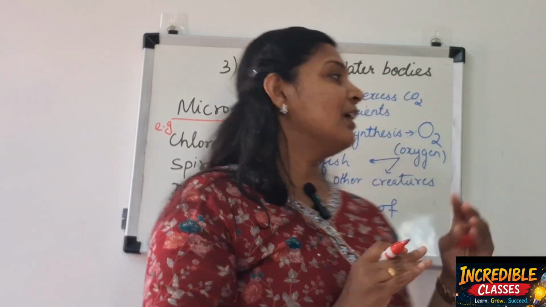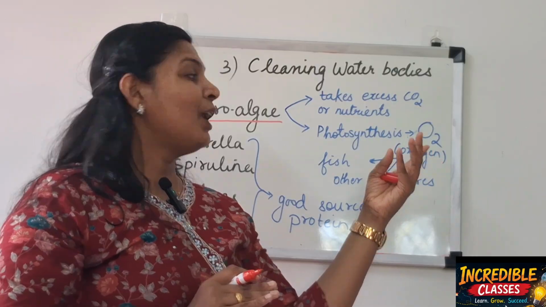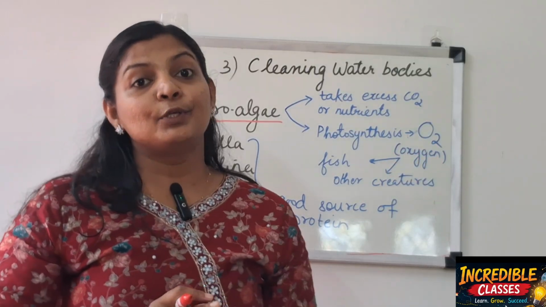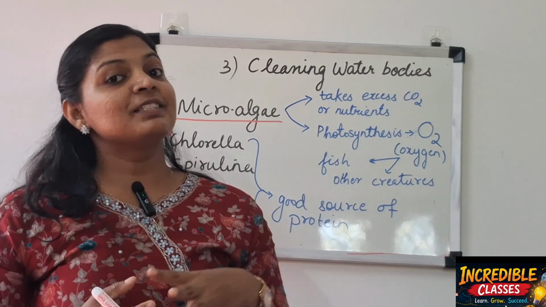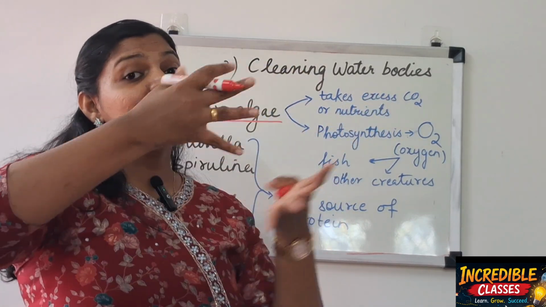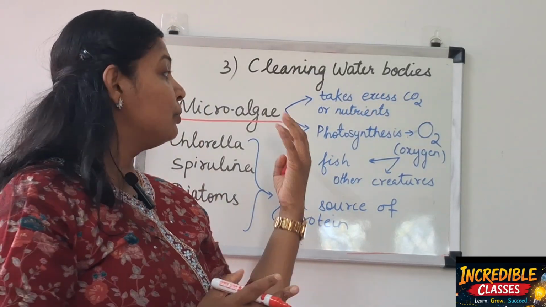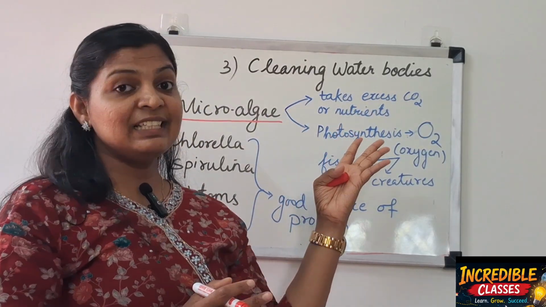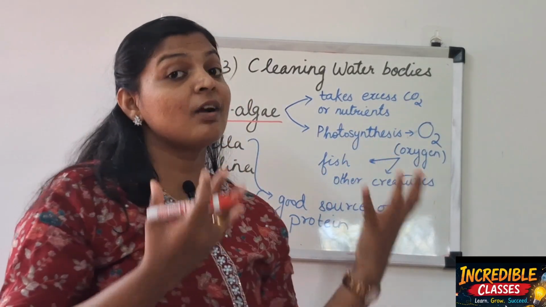A large amount of oxygen is produced, because for that process it takes the carbon dioxide present in the environment. So they take the excess carbon dioxide mixed in the water and utilize it for photosynthesis, and release a large amount of oxygen.